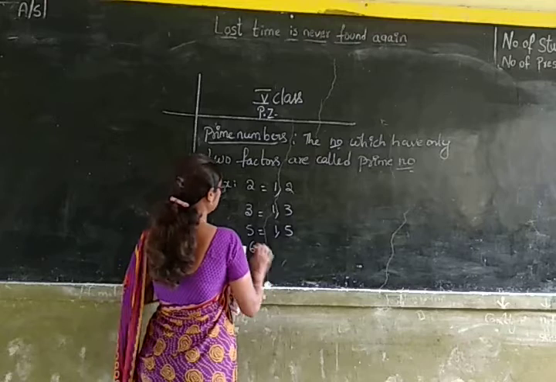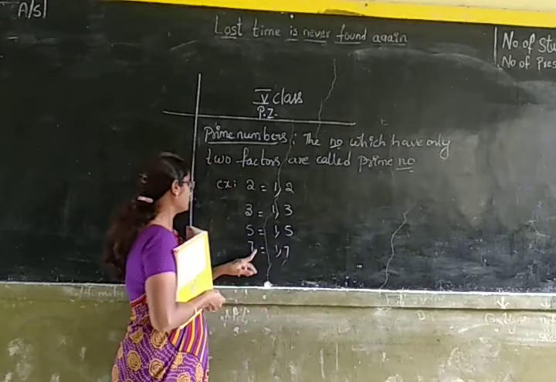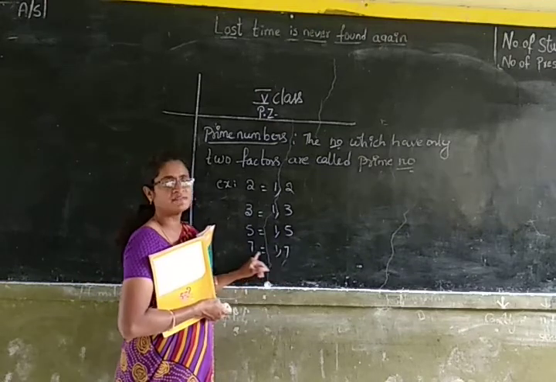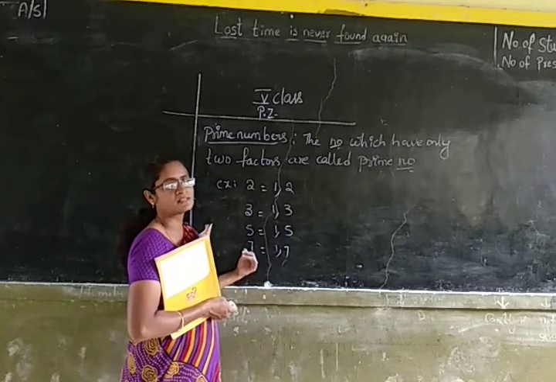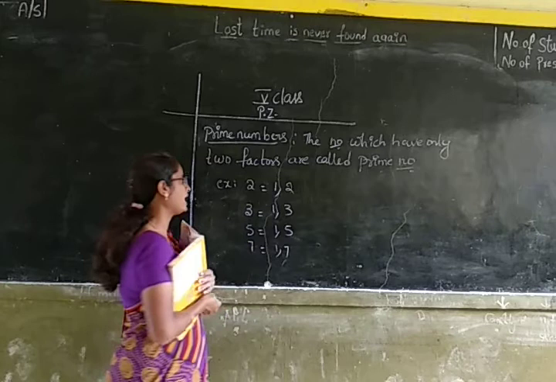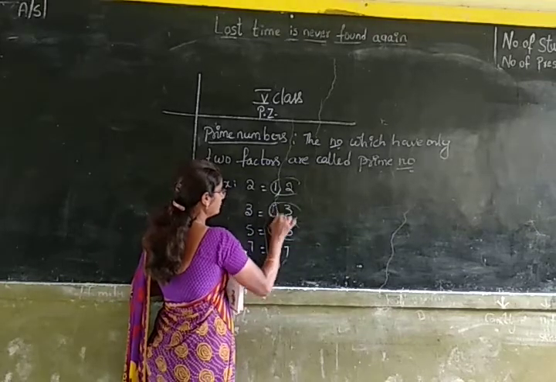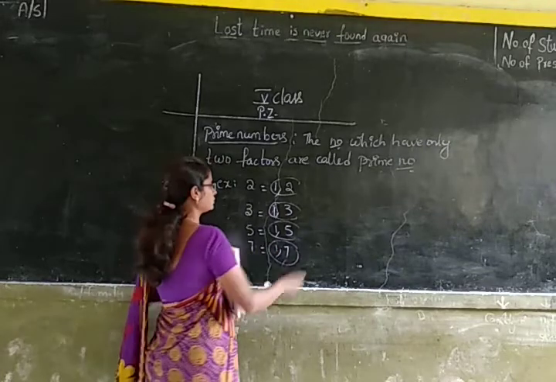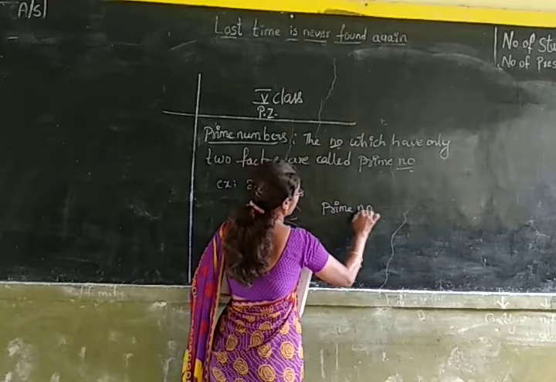Similarly, 7. 1 divides 7 completely and 7 divides 7 completely. So 1 and 7 are factors of 7. Here 2, 3, 5, 7 are having only 2 factors. So these are called prime numbers.